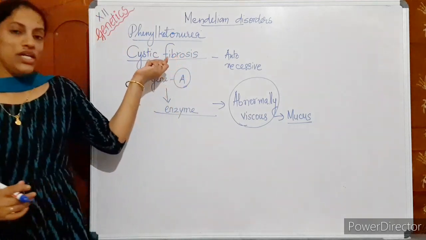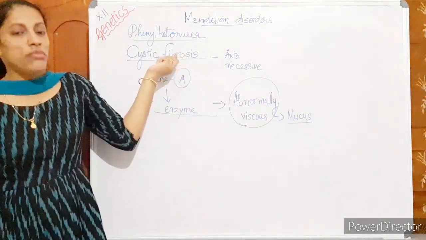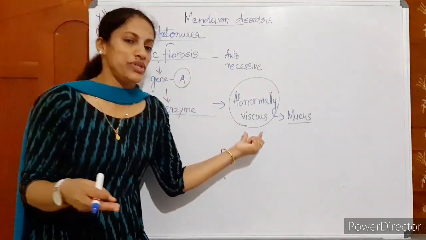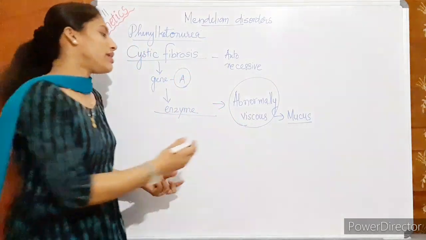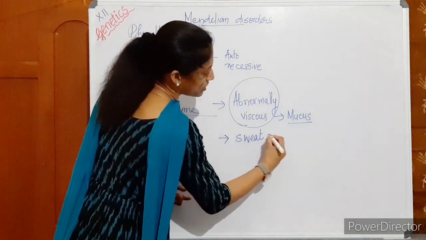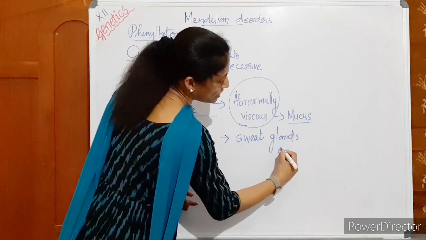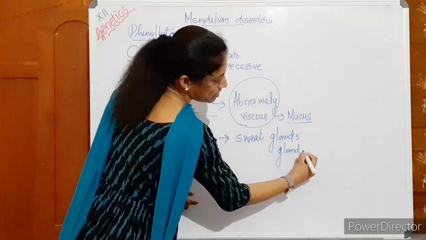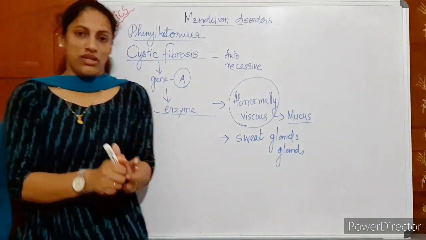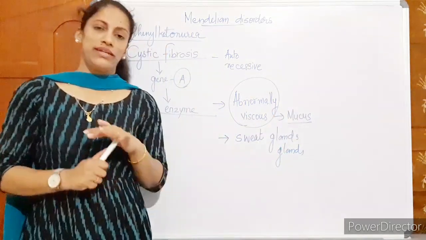In cystic fibrosis, the patient's mucus becomes abnormally viscous. And this will immediately affect the sweat glands, the sebaceous glands, and other glands which have a direct connection with the mucus. We may not move to the details of that.